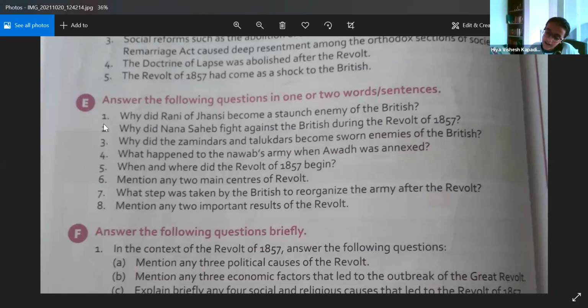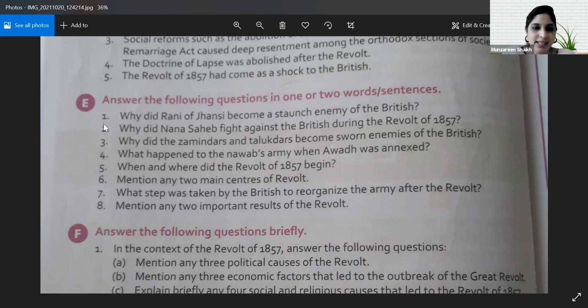Ma'am, do we have to write that also? Because if you just write, they are asking you when the revolt of 1857 began, and you are answering it began in 1857. Got it? So it seems that it is only from the question.